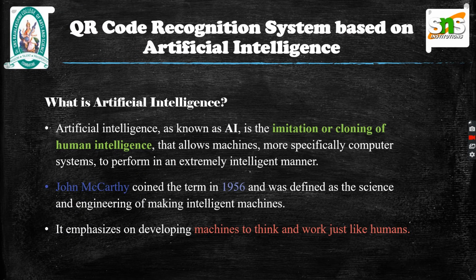Artificial intelligence, also known as AI, is the imitation or cloning of human intelligence that allows machines, more specifically computer systems, to perform in an extremely intelligent manner. So basically, an artificial intelligence system perceives its environment in a manner that helps in maximizing its chance of success. John McCarthy coined the term in 1956 and defined it as the science and engineering of making